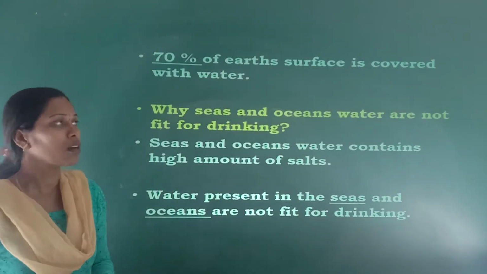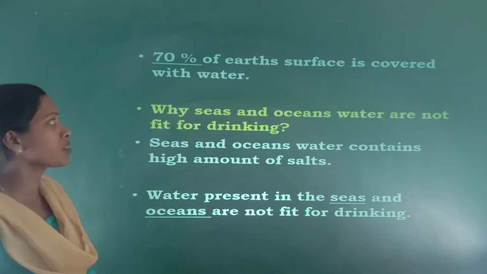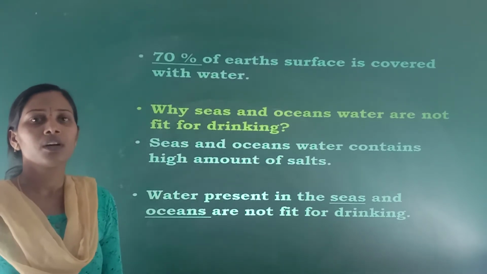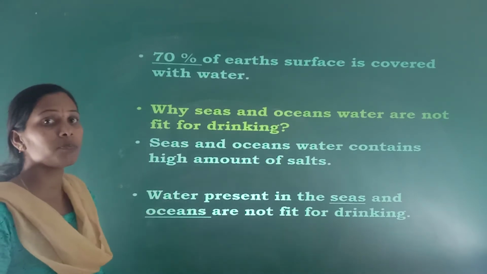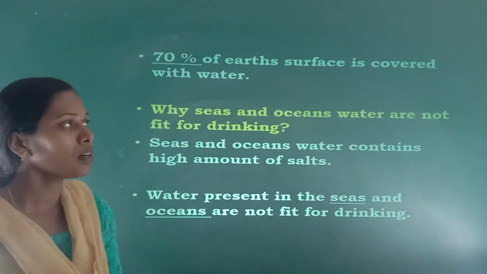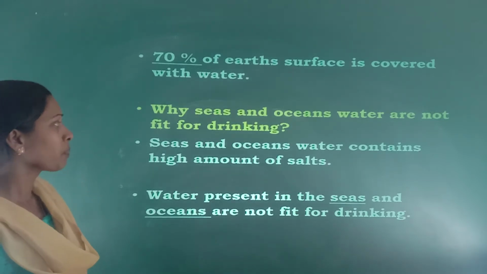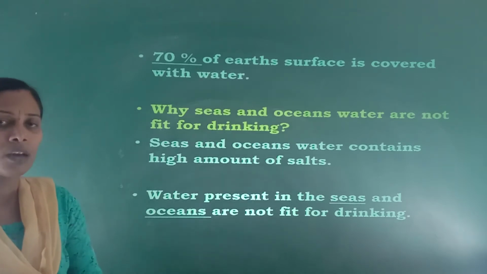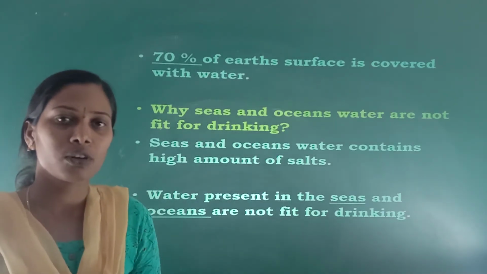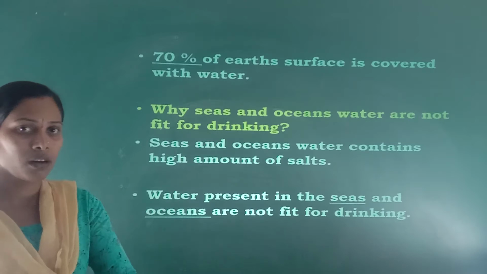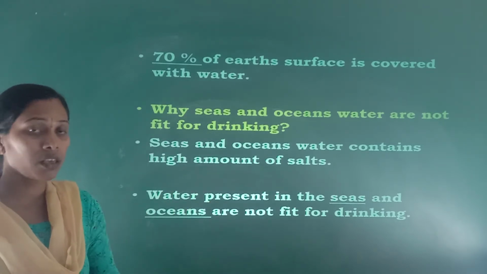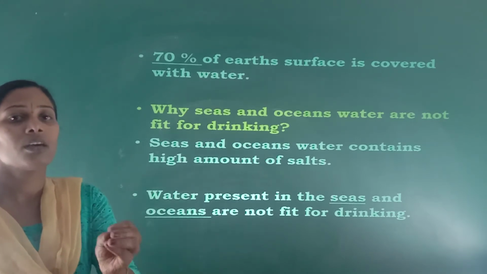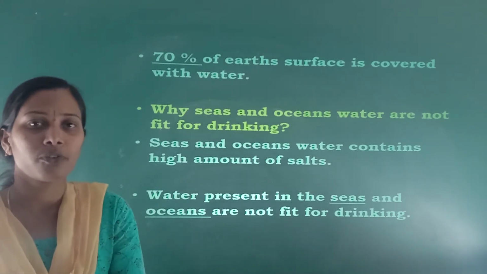Okay, first, see, 70% of the earth's surface is covered with water. So as we all know, the earth is covered with water. Then why are seas and ocean water not fit for drinking? Out of the 70%, seas and oceans are also there, but seas and oceans water are not fit for drinking.